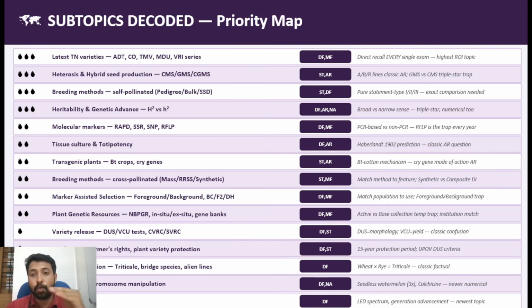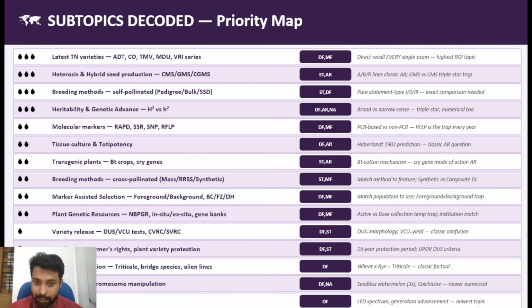Because this can also come in such a way that you arrange the different trials in the correct order. There are different trials involved in releasing a variety. They can ask you to arrange these trials in the correct order. Such questions can come. Okay, and as I told you before, the legal side, the PPV&FRA Act for conserving these germplasms, is very important in today's scenario. So you should give focus to that.